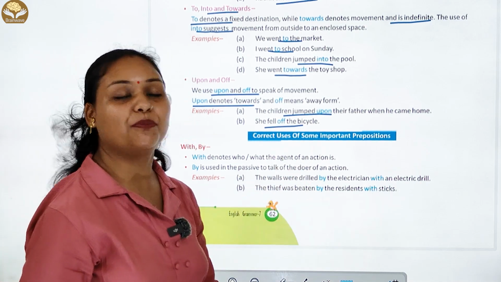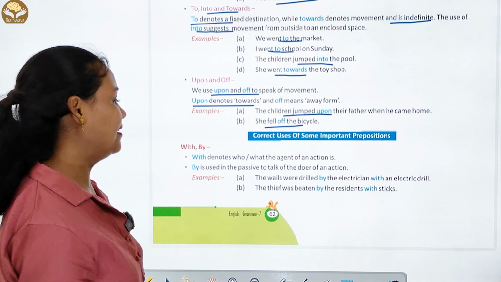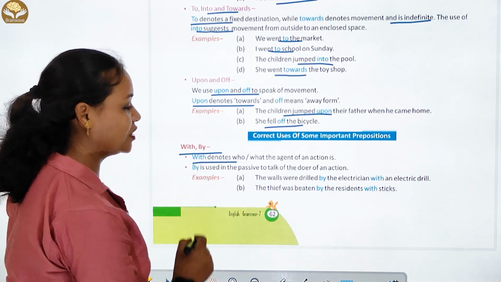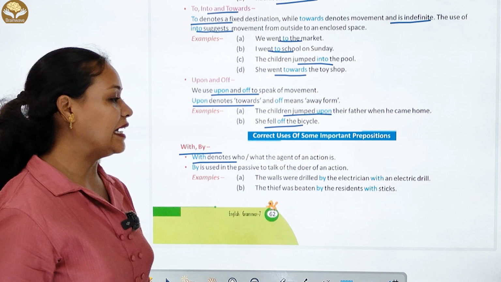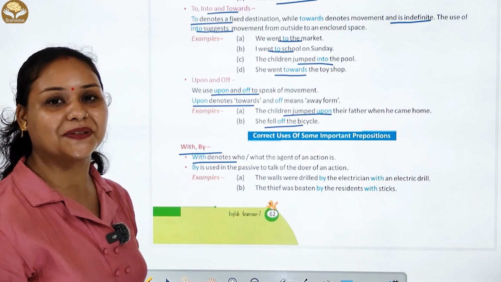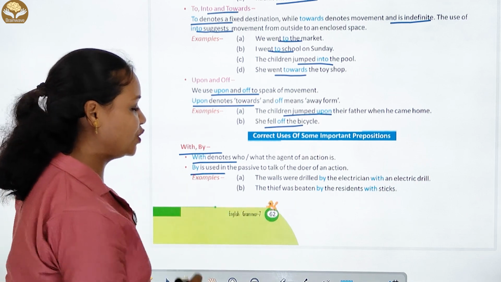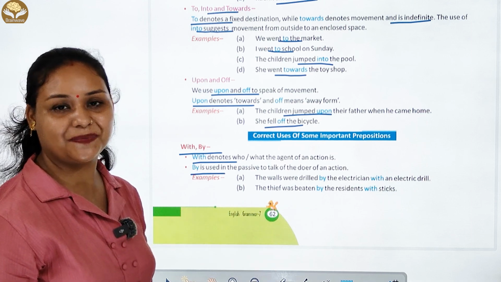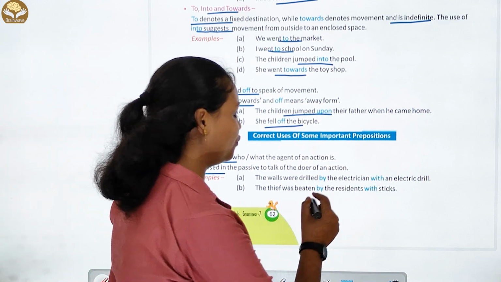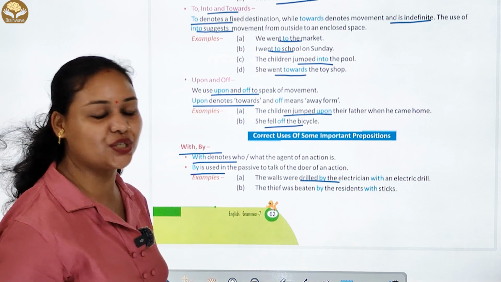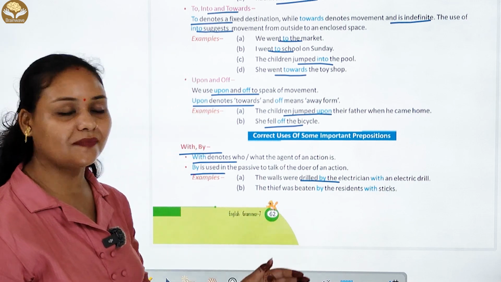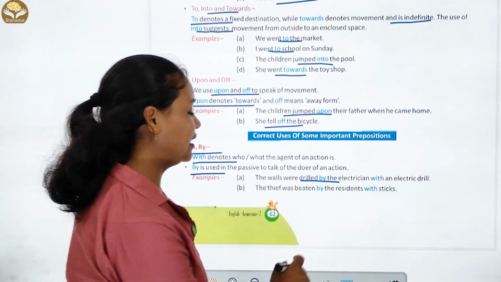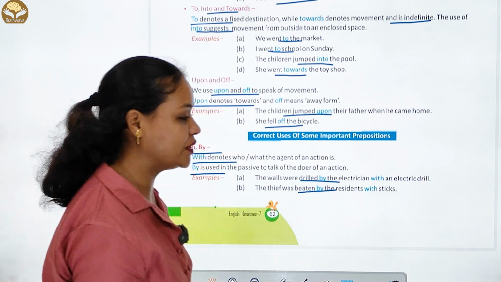Correct use of some important prepositions. By and with: with denotes the tool, and by denotes the agent of an action. By is used in the passive to talk of the doer of an action. Examples: The walls were drilled by the electrician with an electric drill. The thief was beaten by the resident with a stick.